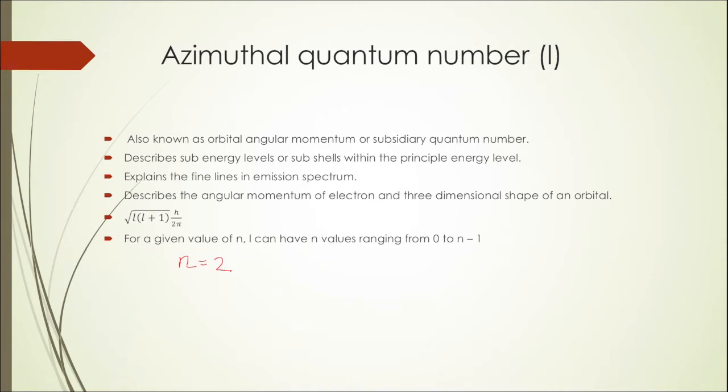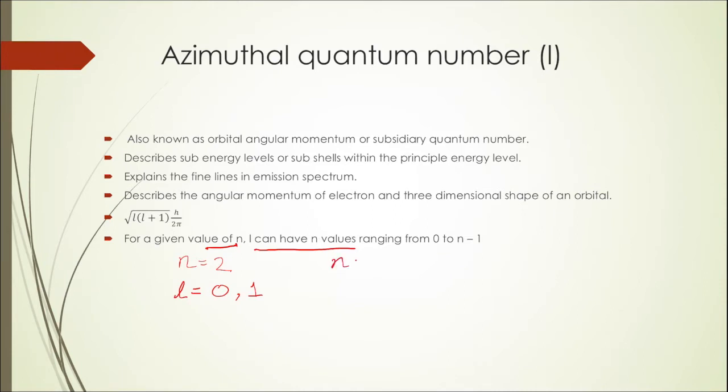Because look at the statement, what it says, that for a given value of n, L can have n values. So if n is equal to 2, L can have two values. If n is equal to 3, then L can have three values. If n is equal to 4, then L can have four values. And these values of L will range from 0 to n minus 1. So if I'm talking about the principal shell 2, that is n is equal to 2, then the values that L can take are going to be 0 and 1.